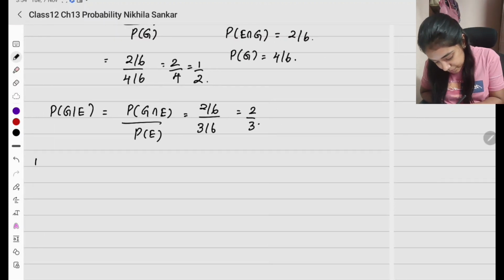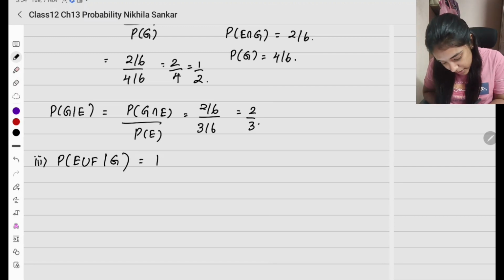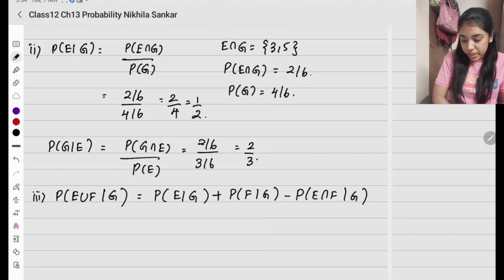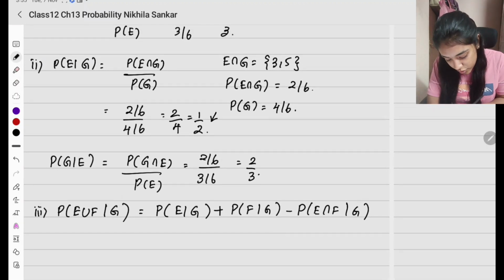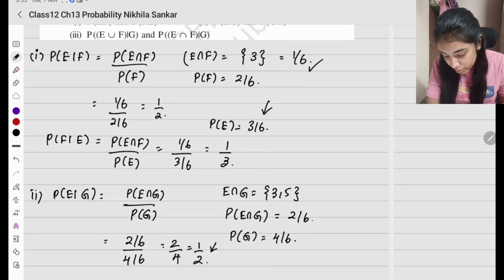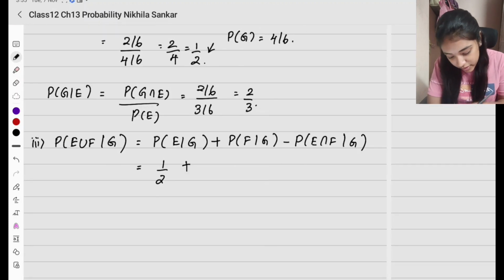Third subsection, probability of E union F given G. So this is going to be probability of E given G, plus probability of F given G, minus probability of E intersection F given G. We saw this property at the start. Now what is E given G? We found it here. So we have 1 by 2 plus probability of F given G. What is F given G? We have not found it yet, so we'll find it out.